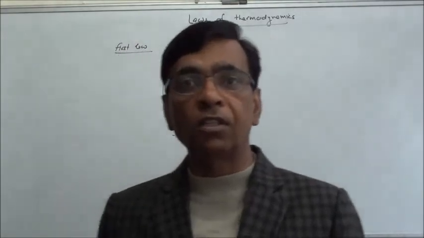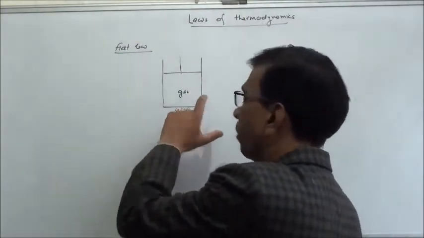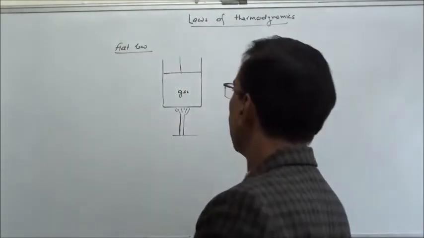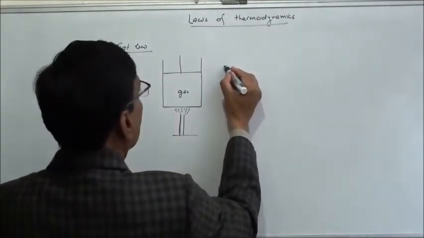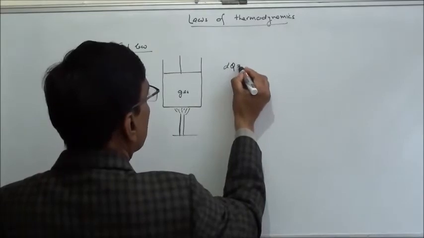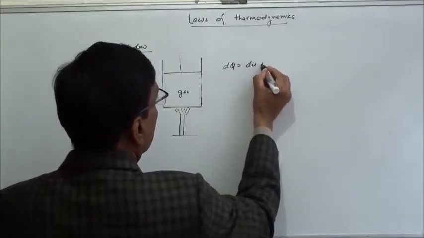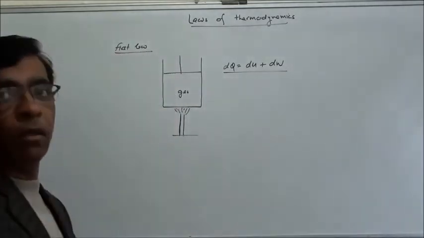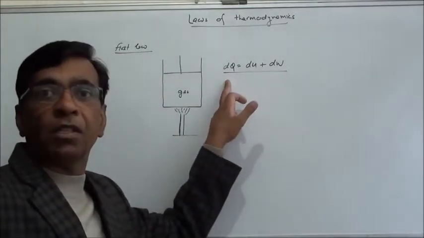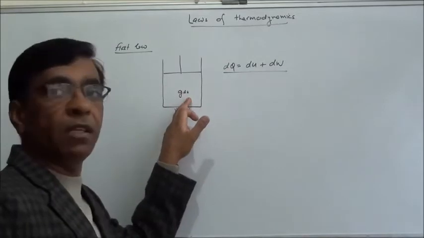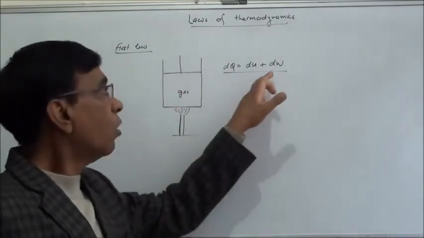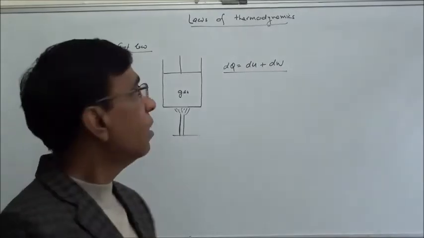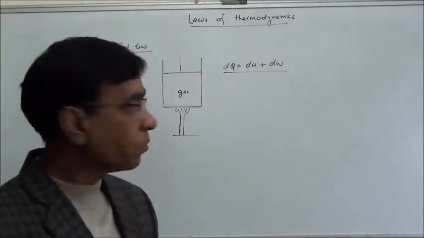How is this heat energy used? To increase the temperature, to increase the energy of the molecules, and in pushing this piston up. The total heat energy given to a system is used to increase the internal energy of the gas or the system, plus in doing work against the external pressure.